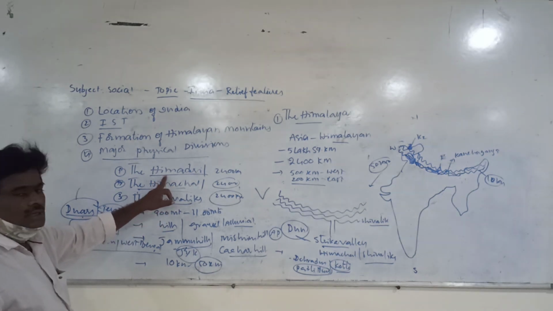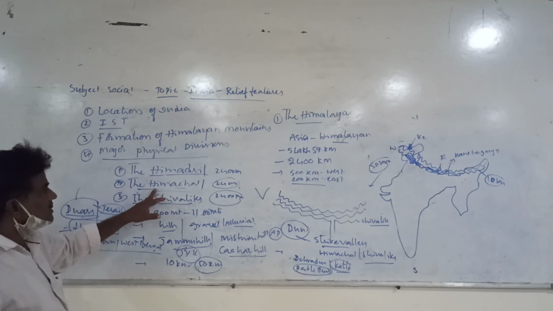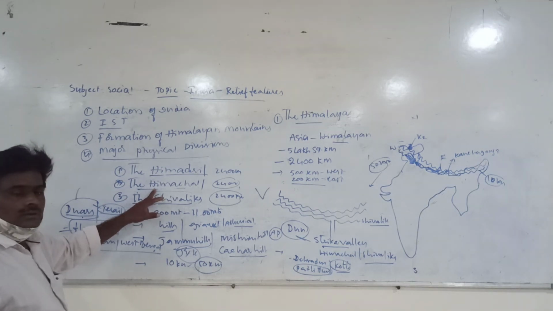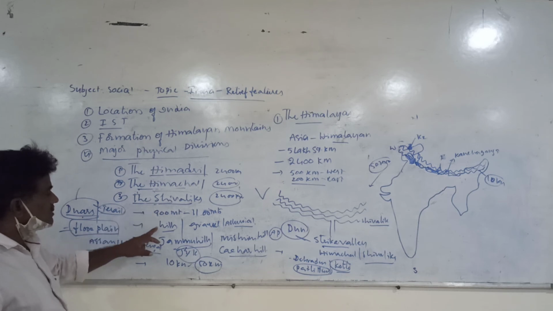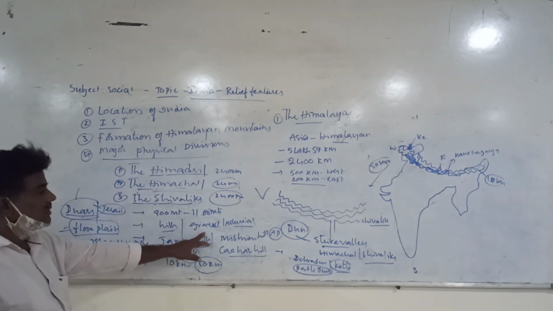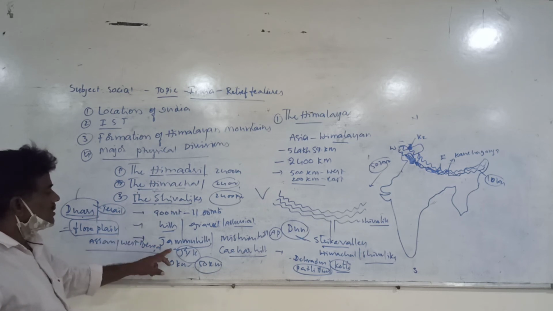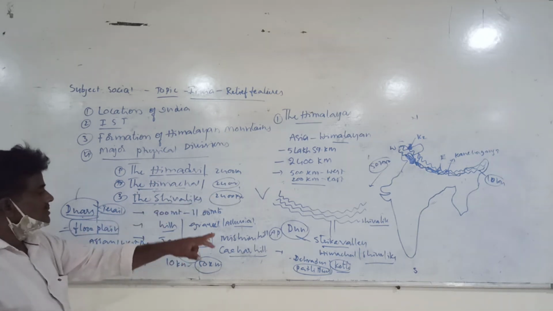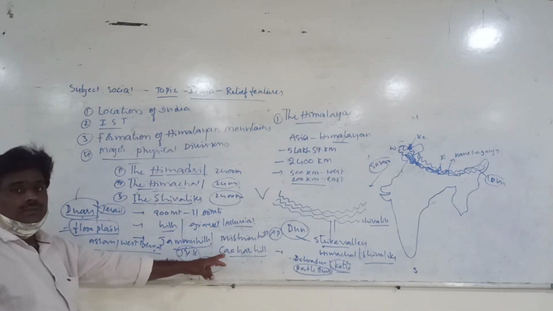Himadri is totally covered with ice, snow and glaciers. Himachal is covered with beautiful valleys and hill stations. Shivaliks consists of hills, all hills, covered with alluvial soil. These Shivaliks are called differently in different places. They are called Jammu Hills in Jammu and Kashmir, Mismi Hills in Arunachal Pradesh, and Kachari Hills in Assam.